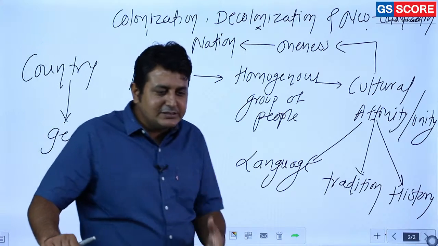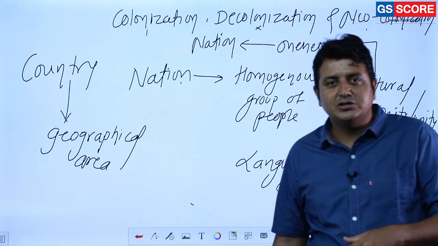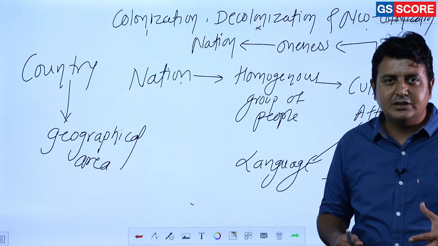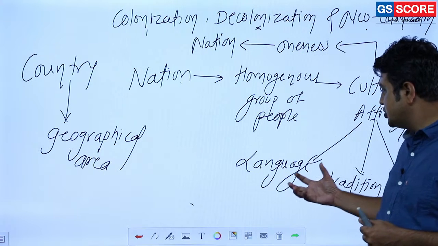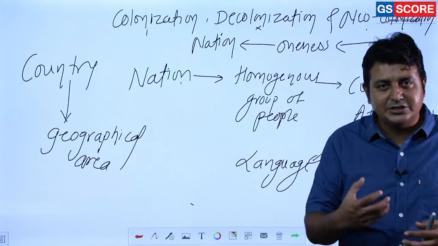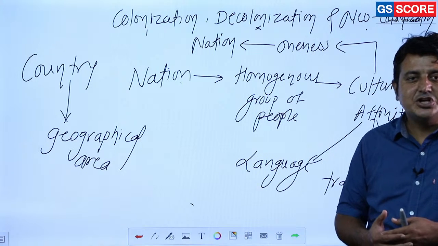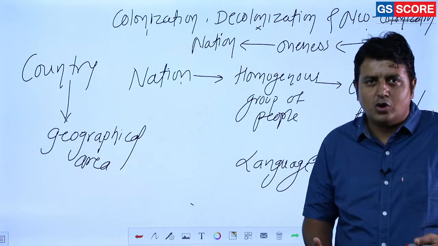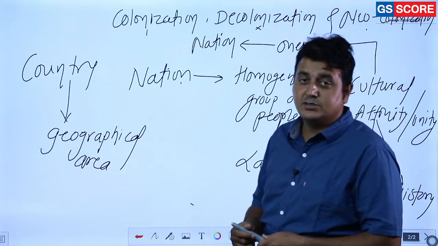So can we say that African nations are having this aspect of oneness? Whether they share the same language? Of course not. Whether they share the same tradition, same ethnic group? Of course not. Whether they share the same history? Yes.